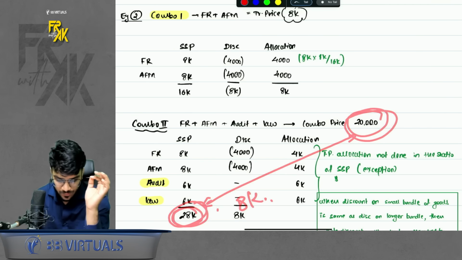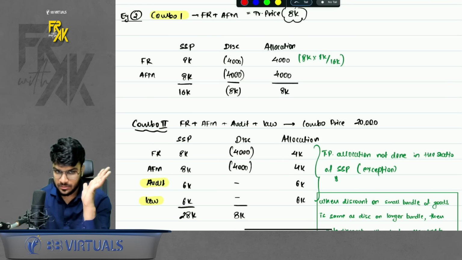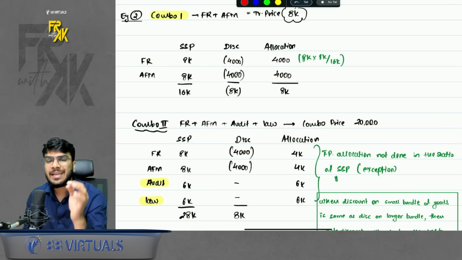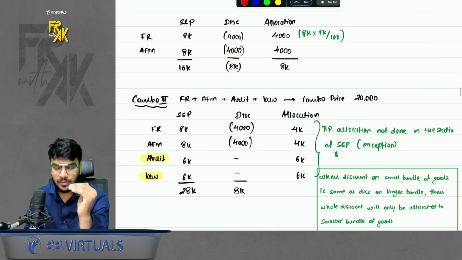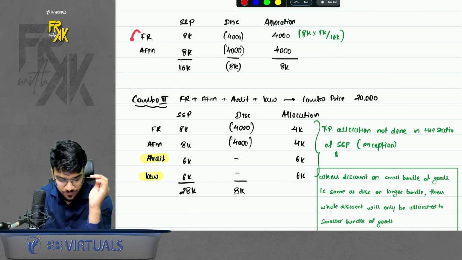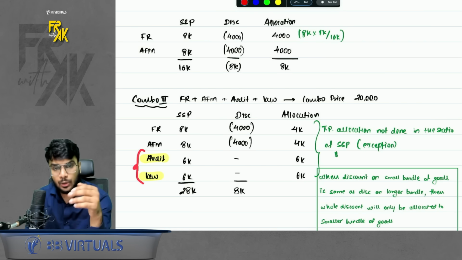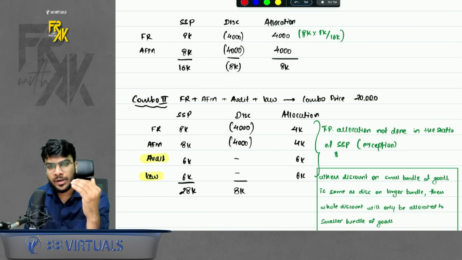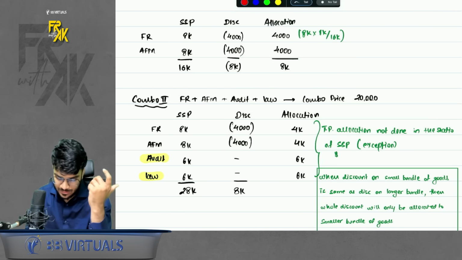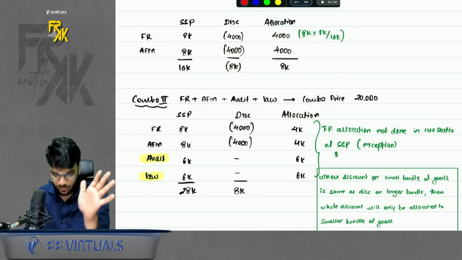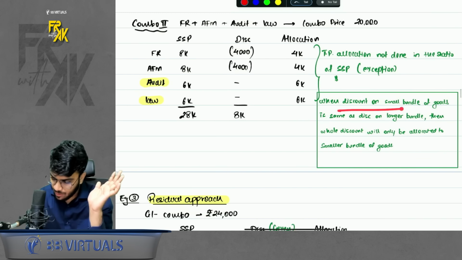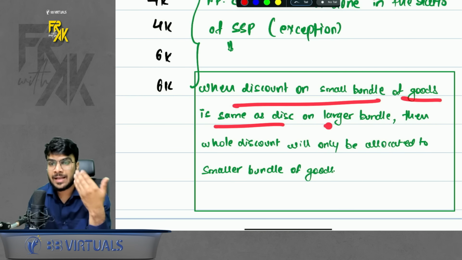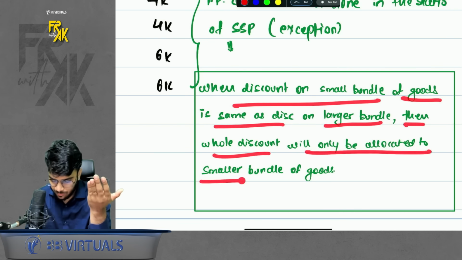If you see closely, when you were selling only 2 products, you gave a discount of 8,000. When you are selling 4 products, you still gave a discount of 8,000. That means here the discount is being given only on the first 2 products. Why? Even if you are adding 2 more products in the combo, you are not giving any additional discount. So in this case, don't allocate the discount in the ratio of SSP. Standard says in this case, the discount will be allocated only between FR and AFM. When discount on small bundle of goods is same as discount on larger bundle, then whole discount will only be allocated to smaller bundle of goods.